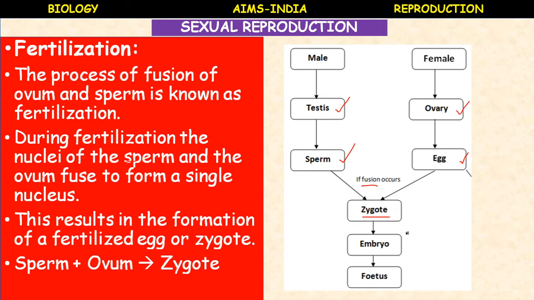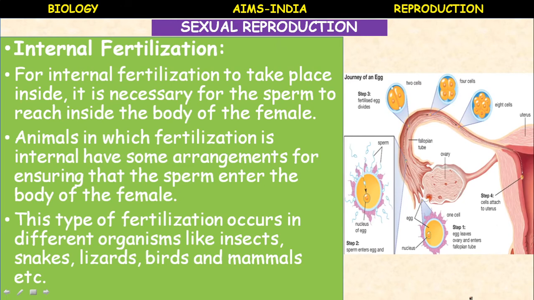Where is this embryo attached? The embryo is attached in the uterus, where further cell division takes place and it develops into a fetus. The developed embryo is called a fetus. Okay children, the fourth step: the cells attach to the uterus, where the embryo develops into a fetus. There is a period called the gestation period, a period of 270 days or 9 months, in which the complete development of the fetus takes place. And the baby is formed. Let us proceed.